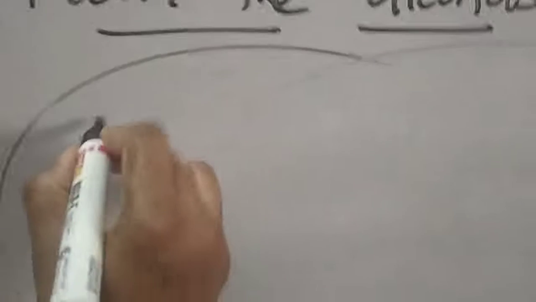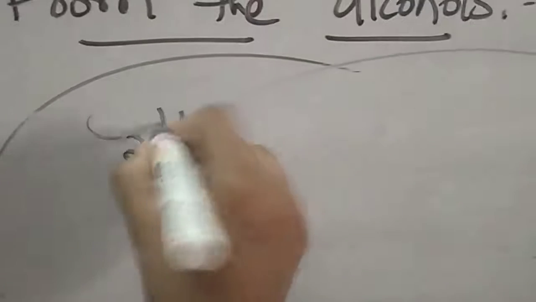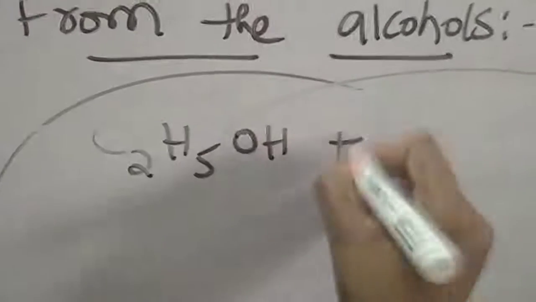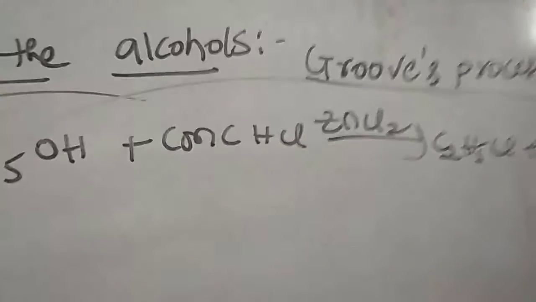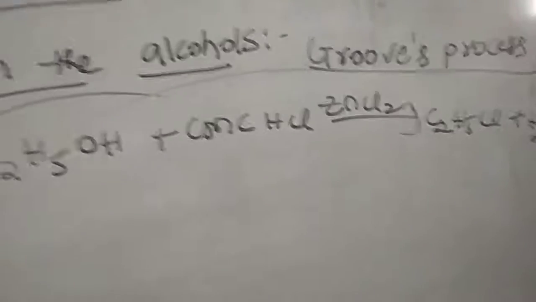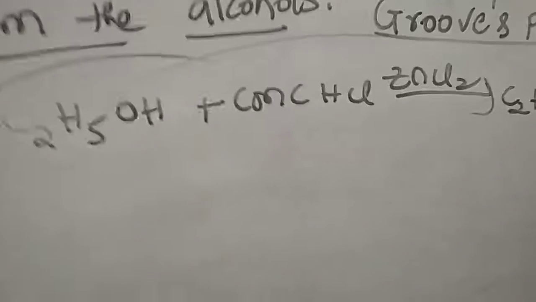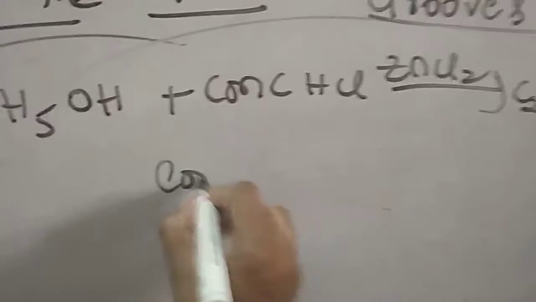Here we'll go into detail. So what is meant by Groves process? Taking alcohol C2H5OH reacting with concentrated HCl in presence of ZnCl2 gives C2H5Cl plus H2O. The process is called Groves process, and the concentrated HCl plus ZnCl2 is called Lucas reagent.